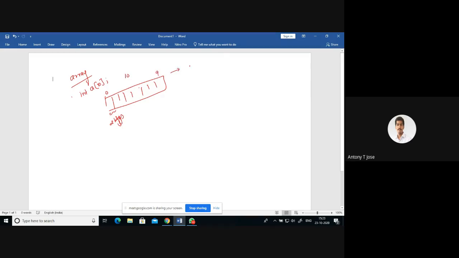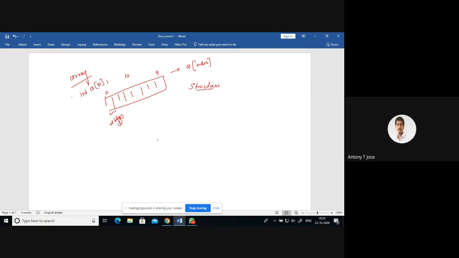And you can access each item using a of index. If I'm writing a of index, you can access any element from that array. So that is an array. Now, if I'm talking about a structure, the definition of a structure is a named set of different types of data. For an array, it was a named set of similar type of data. In a structure, it is a named set of different types of data.